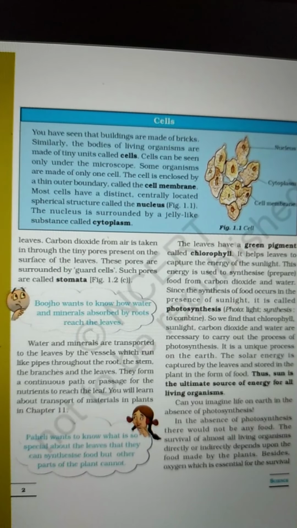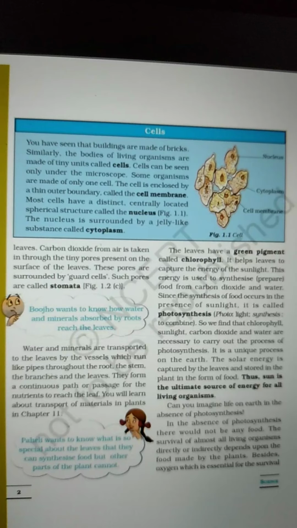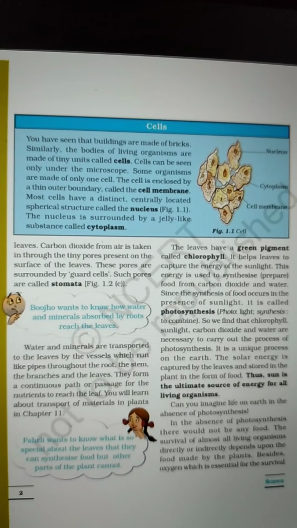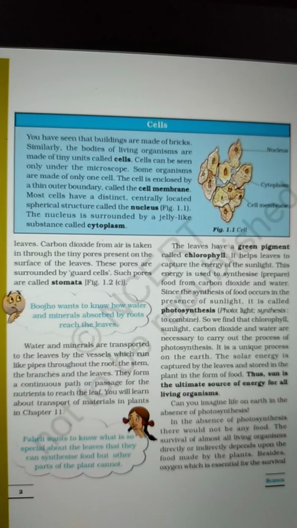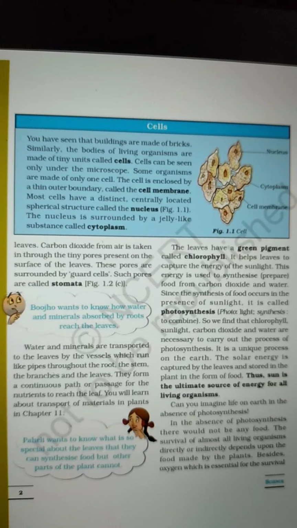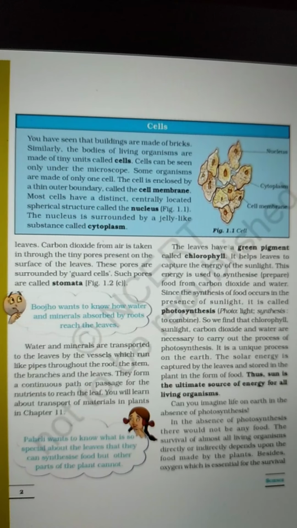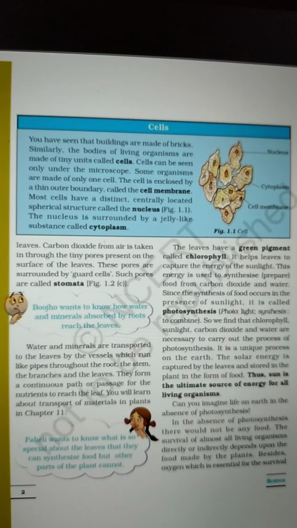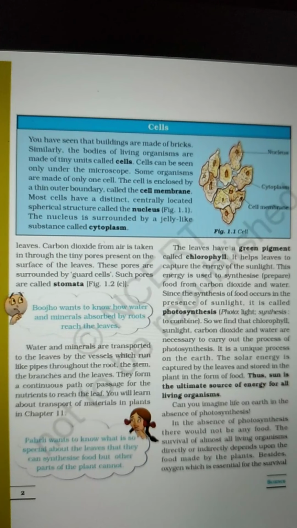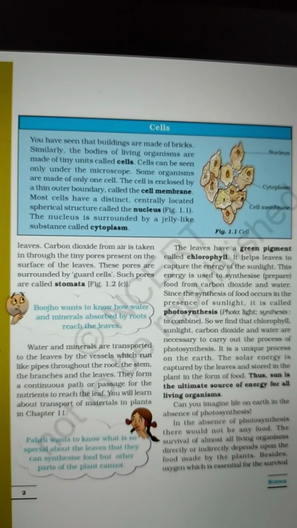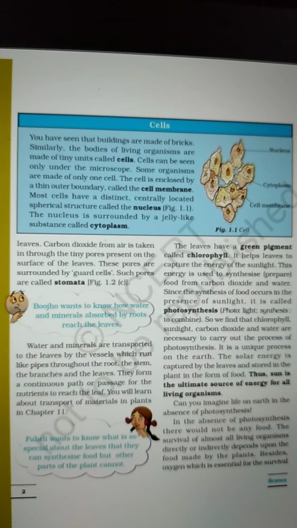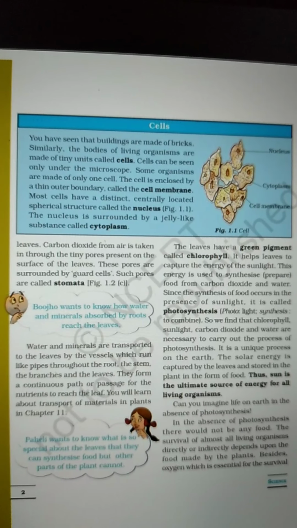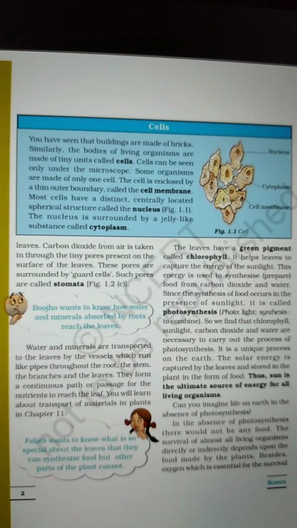This means inside plants and trees, vessels are there. It is like a pipe. This vessel, meaning a pipe, starts from the root, passes through the stem and branches and reaches the leaves. And continuously all the water and minerals pass through this vessel. You will learn about transport of materials in plants in chapter number 11.